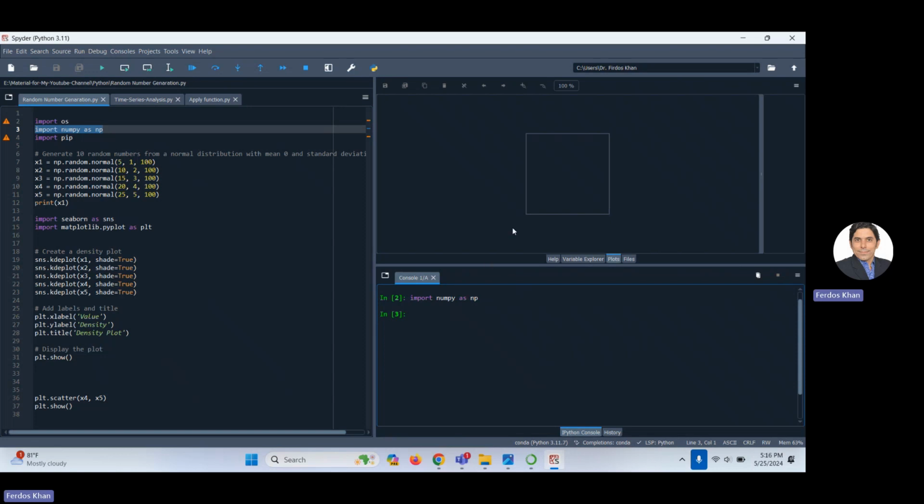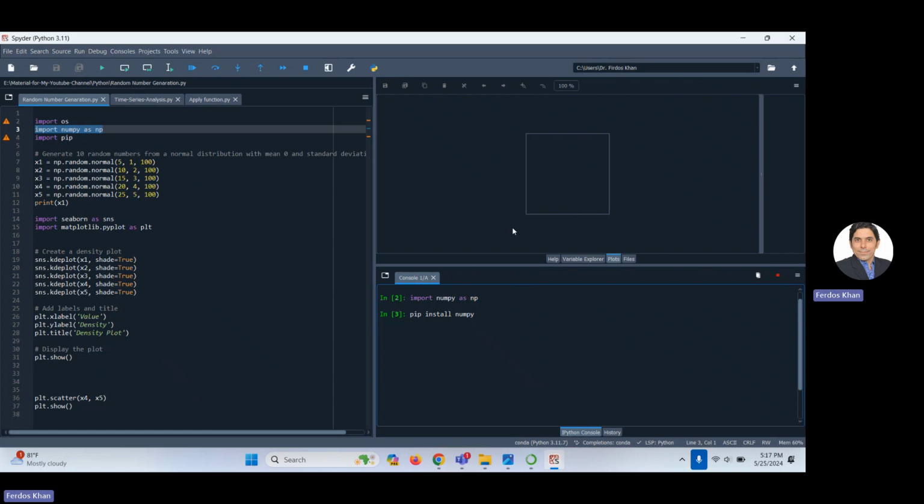And remember that if you don't have it already installed, you can install it by pip install numpy. You can install it like this by using this command, if it is not already installed on your computer.